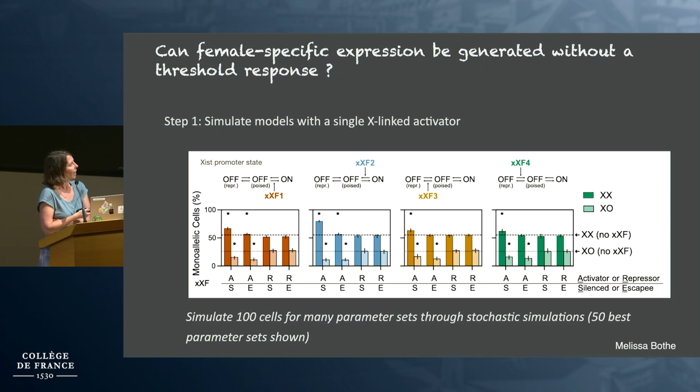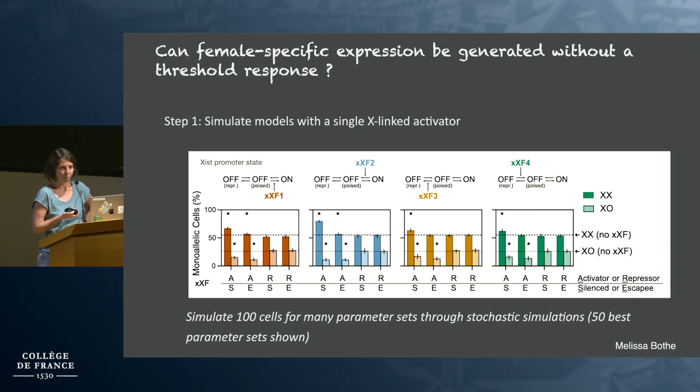Each of these bars is a model, and we show XX cells, which are the darker bars, or XO cells, which are the lighter bars. The way to read this: down here it says whether the model assumes an activator or repressor. Then we also test different models where the X-linked factor is silenced by Xist or is an escapee. Finally, these dashed and dotted lines are the background best probability, the best model you can get without assuming any X-linked regulators.